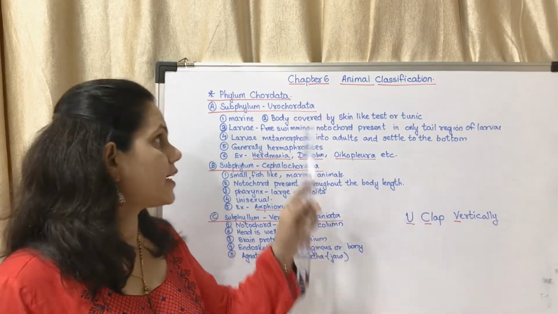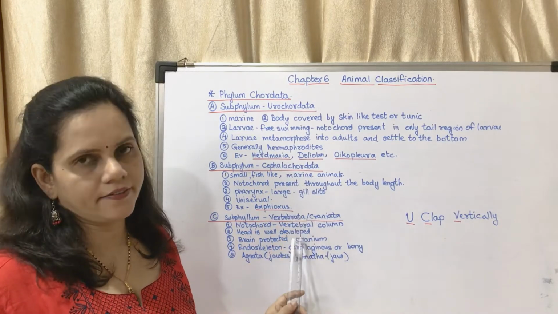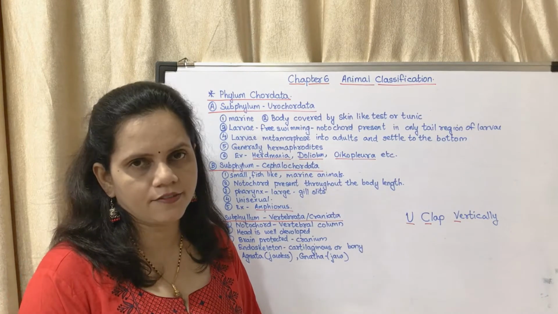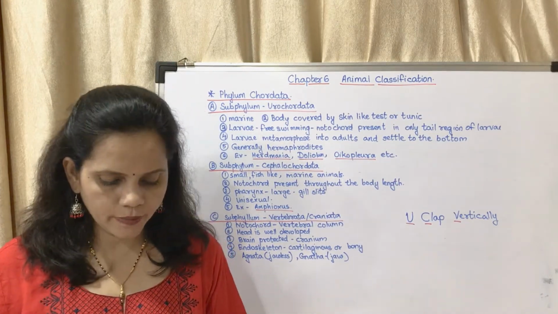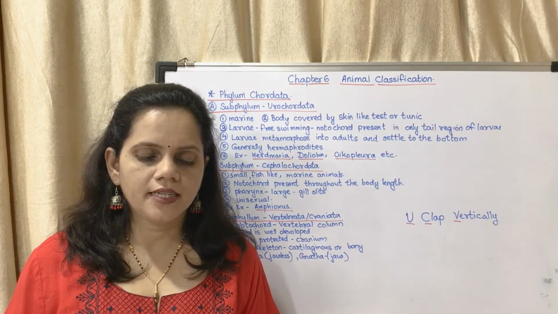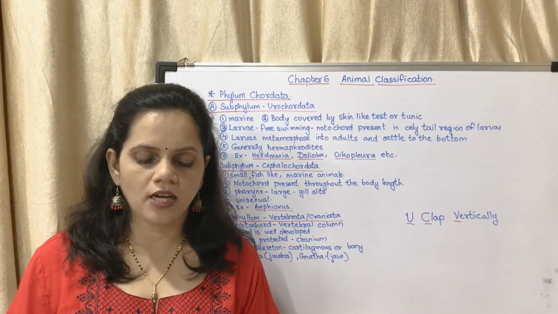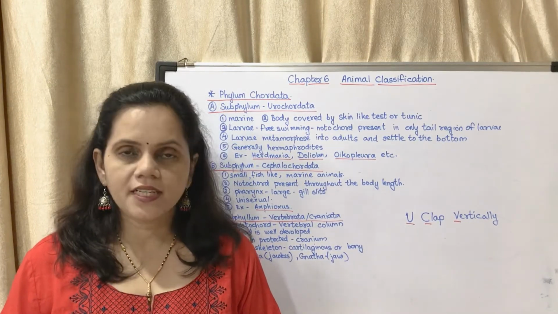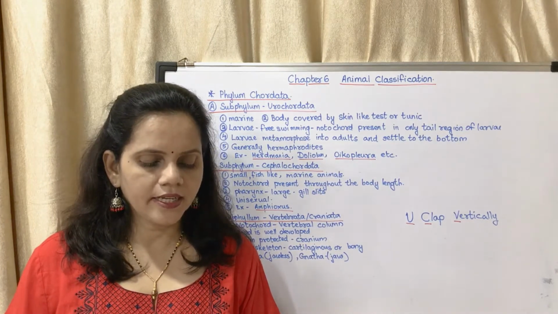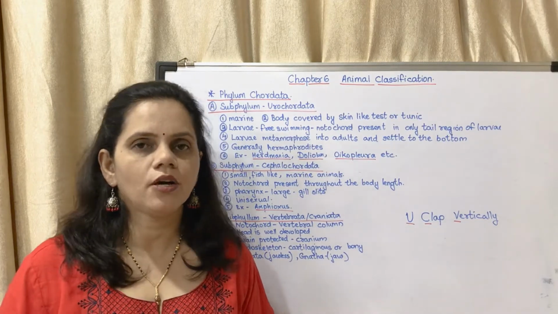So these are the characteristics of Urochordata, Cephalochordata and Vertebrata. Out of these, the characteristics of Vertebrata is the frequently asked question. Now you may see the diagram on page number 72. Herdmania: there is a branchial aperture, atrial aperture, tunic. The body covering is called the tunic. Figure 6.21 is of Amphioxus. There is a notochord shown which extends along the complete body length.